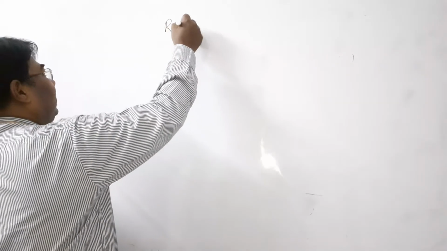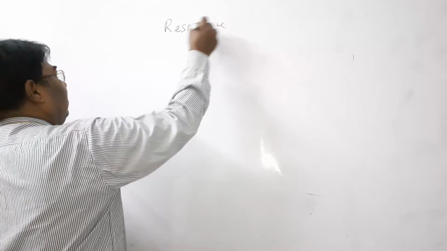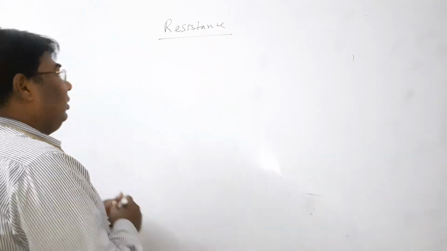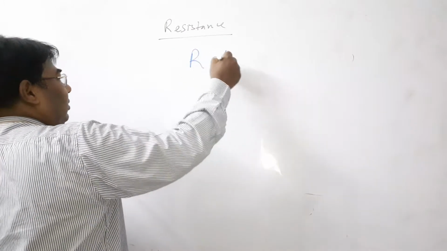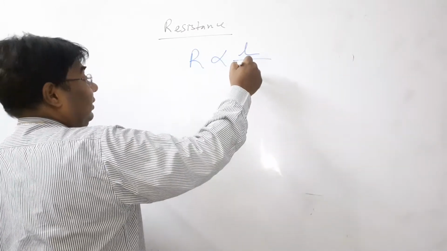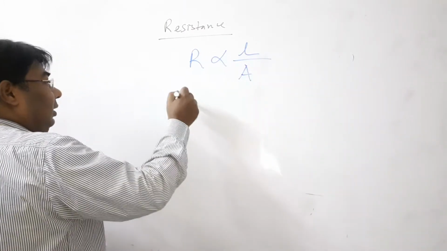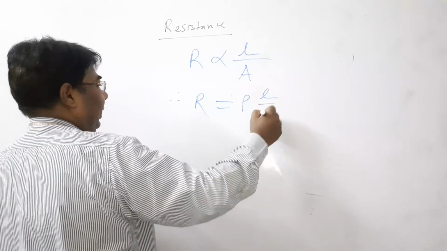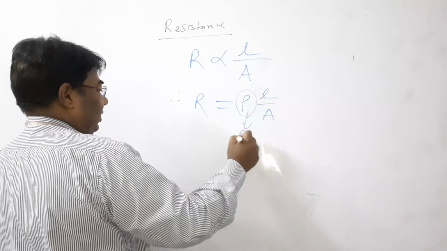Now resistance. Resistance is directly proportional to length and inversely proportional to cross section area. Therefore, R is equal to rho L by A. Rho is the resistivity.